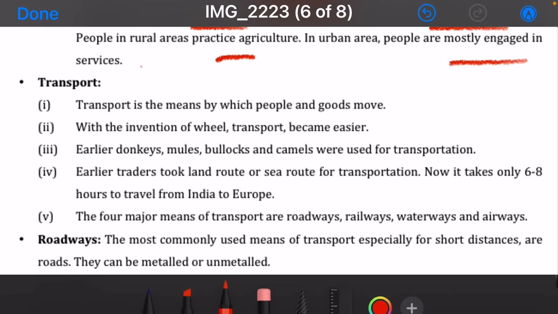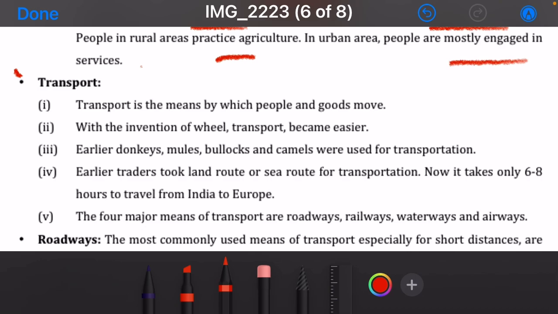Next, transport. Transport is the means by which people and goods move. With the invention of the wheel, transport became easier. Earlier, donkeys, mules, bullocks, and camels were used for transportation. Nowadays, they are not used so much. Earlier, traders took a land route or sea route for transportation. Now, it takes only 6 to 8 hours to travel from India to Europe. But it has many cons.